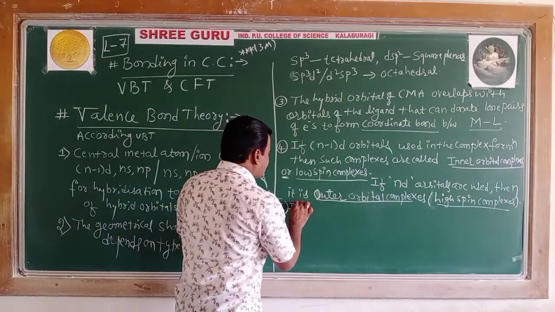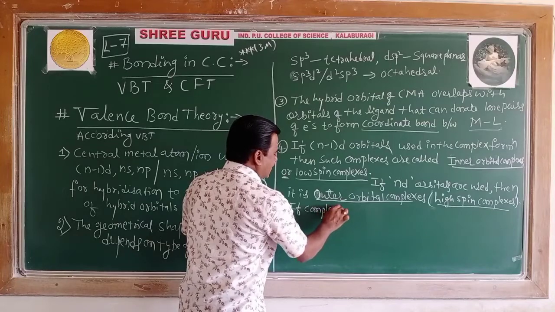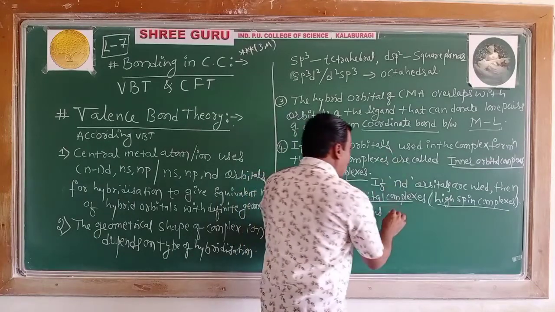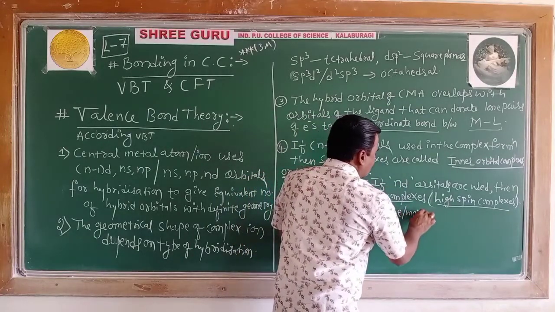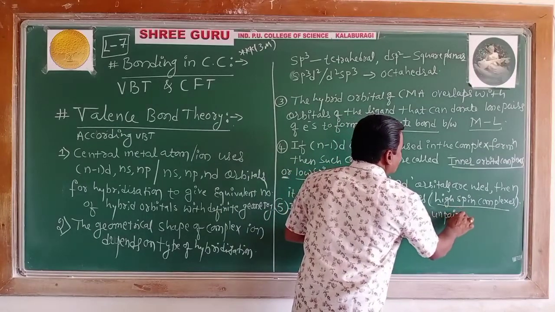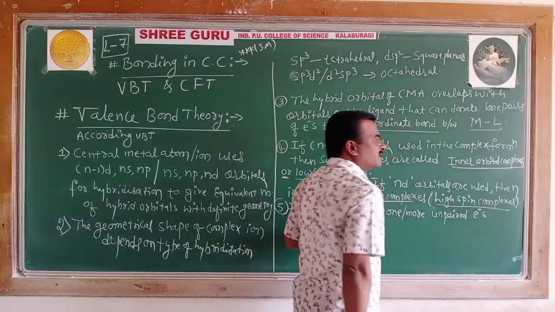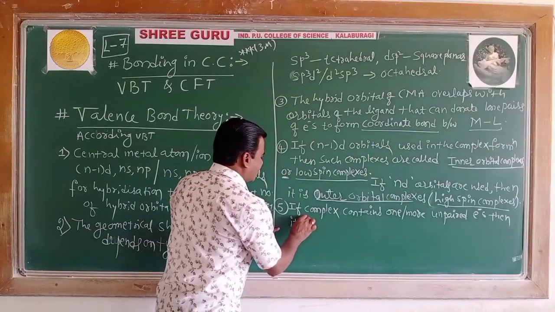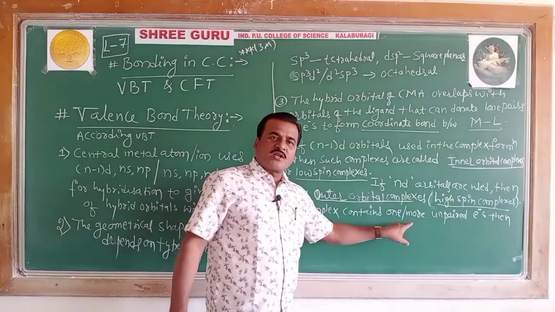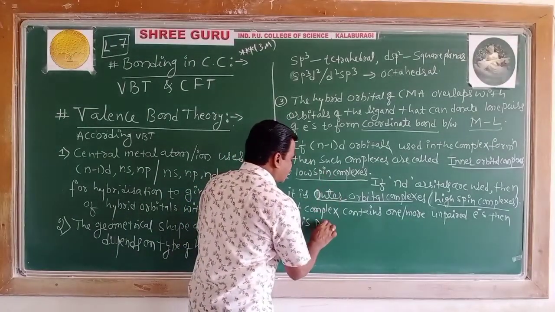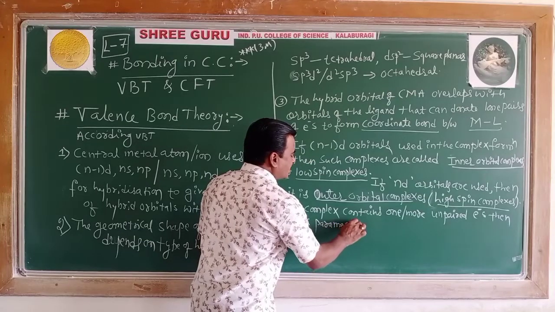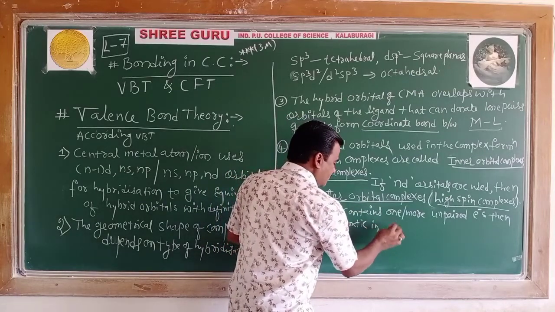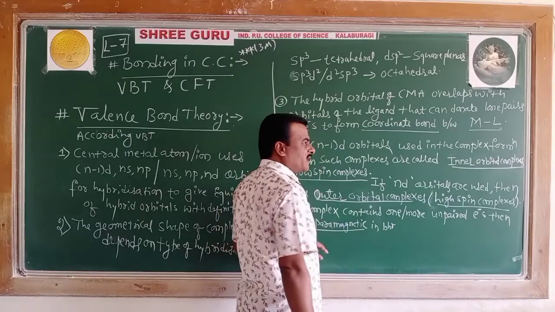If the complex contains one or more unpaired electrons, then it is paramagnetic in character, paramagnetic in nature, paramagnetic in behavior.